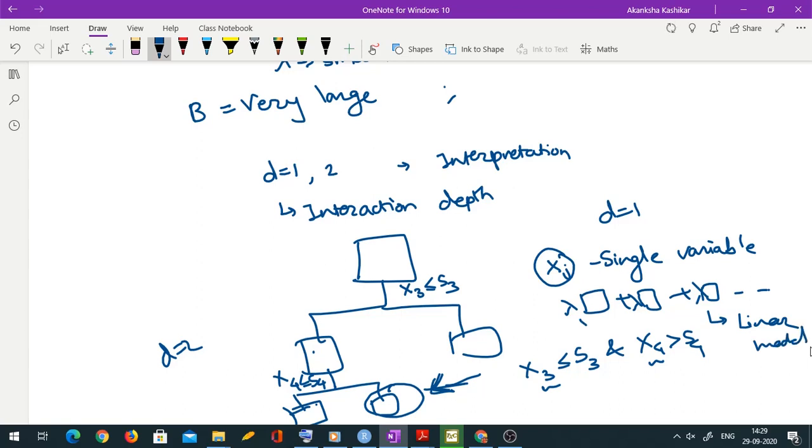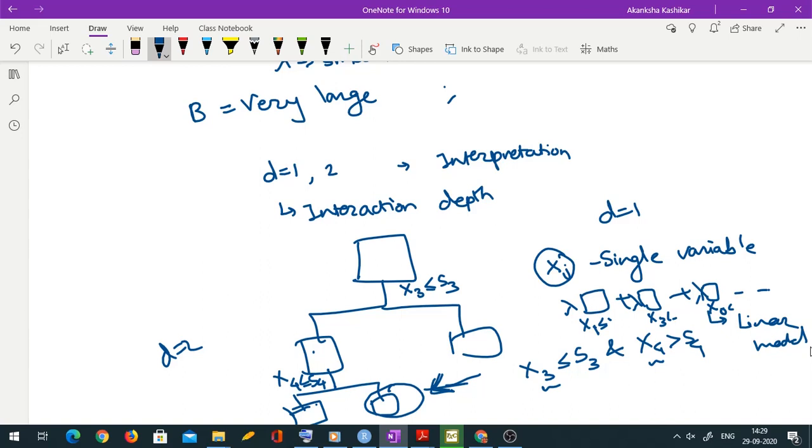Because you have some x1 less than or equal to something, maybe some x3 less than or equal to something, say x10 less than or equal to something. You never have x1 and x3, or say x3 and x4 together. So this becomes a linear model, and hence it's very easy to interpret the final model also. Because you are adding predictions. Of course lambda is sitting there, I am not removing lambda. These are the reasons why generally smaller trees are preferred, because they lead to better interpretation.